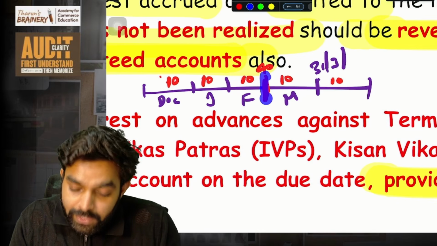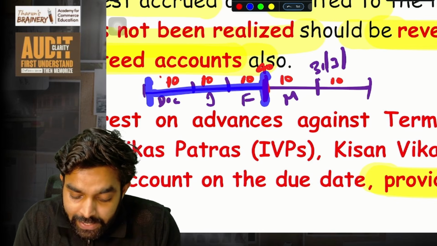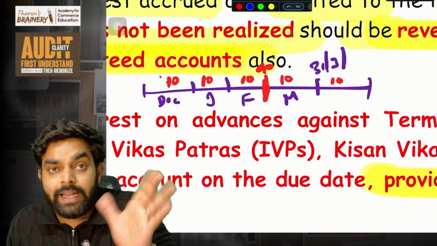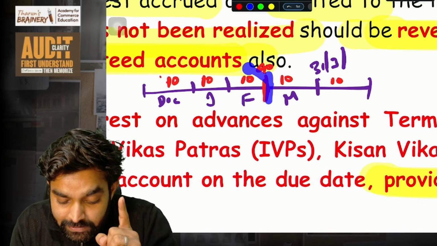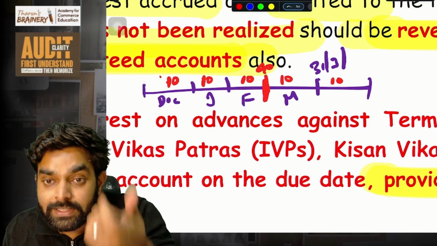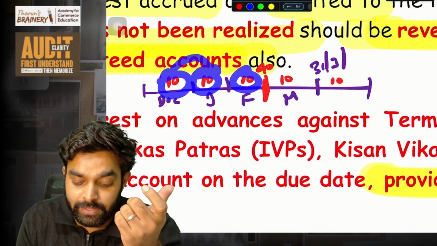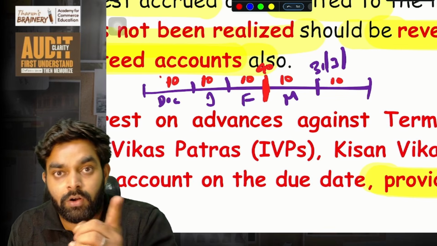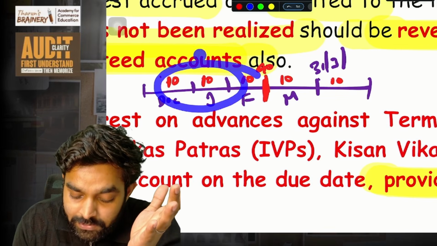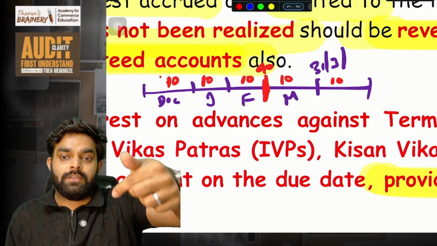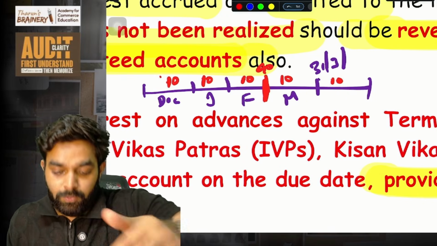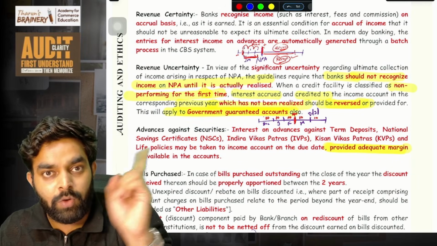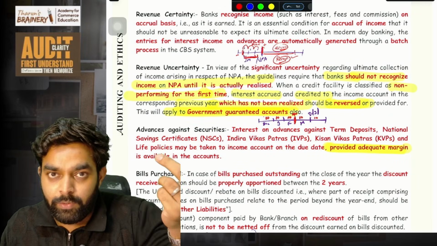But when it becomes NPA, any income which has been previously credited, that is these three incomes recorded as income but not actually received, you need to reverse these three because they have not been received and the account becomes NPA. From here onwards, everything you will record on receipt basis only, but these three you have to reverse. It was shown as income, reverse it now. That is what they are saying. This will apply to government guaranteed advances also. We learned the provision, central government and state government guaranteed advances, same thing.